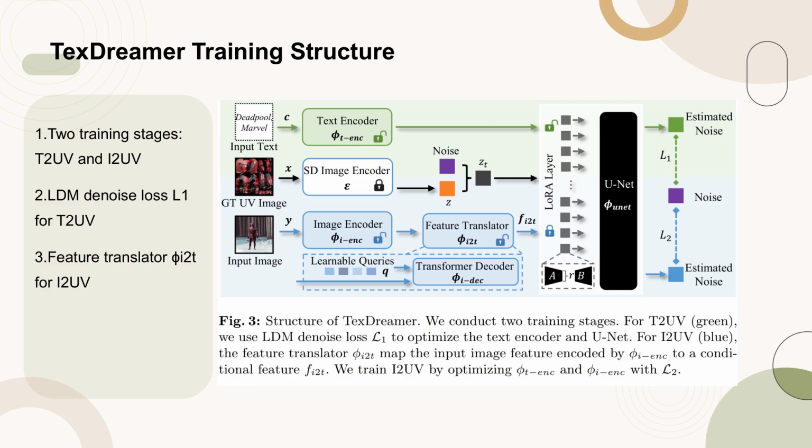Figure 3 illustrates the structure of TexDreamer, detailing its two-stage training process. The first stage, T2UV, involves optimizing the text encoder and UNet using LDM denoise loss L1. This stage is depicted in green. The second stage, I2UV, is shown in blue and involves the feature translator mapping input image features encoded by I-Enc to a conditional feature. The I2UV stage is trained by optimizing T-Enc and I-Enc with L2. This dual-stage approach is crucial for the efficient and effective generation of high-fidelity 3D human textures.